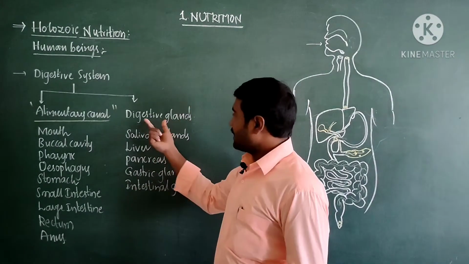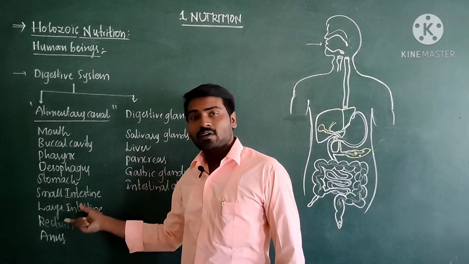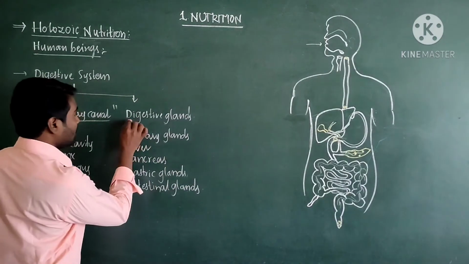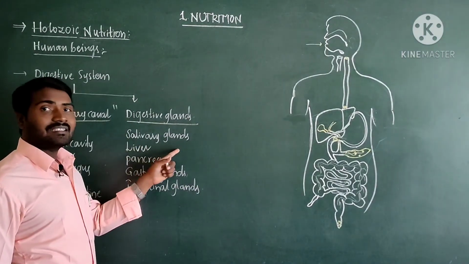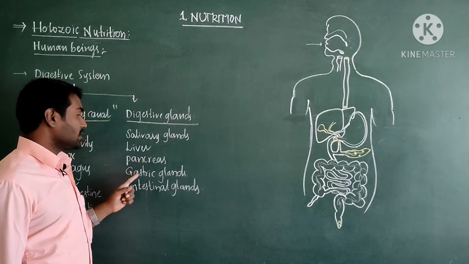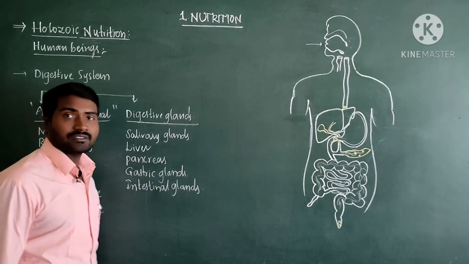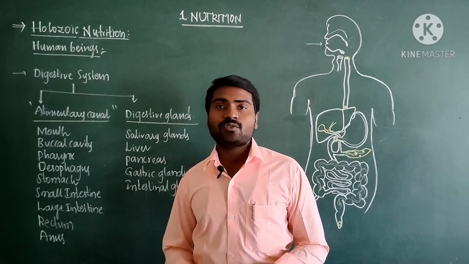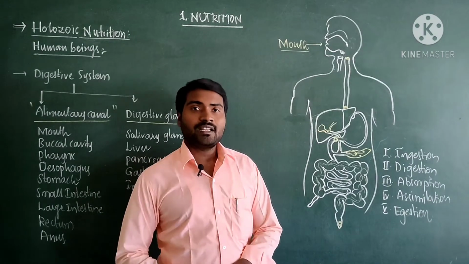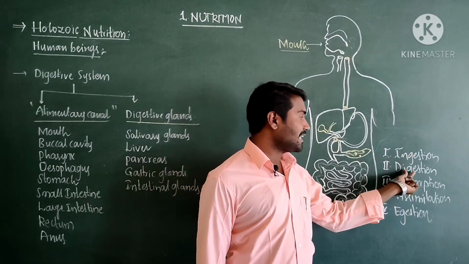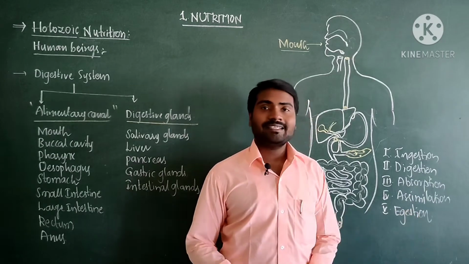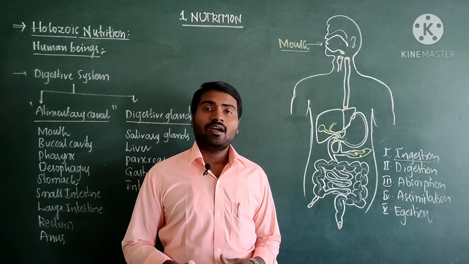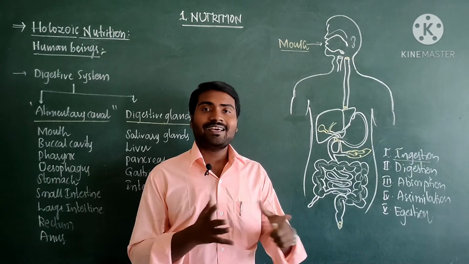Now come to digestive glands. Along with this tube, some glands are also involved in digestion. Those are called digestive glands: salivary glands, liver, pancreas, gastric glands and intestinal glands. These glands help in the production of digestive juices. As we know, holozoic nutrition involves five steps: ingestion, digestion, absorption, assimilation and egestion. First we discuss the parts of the digestive system and thereby how digestion takes place, the physiology of digestion.